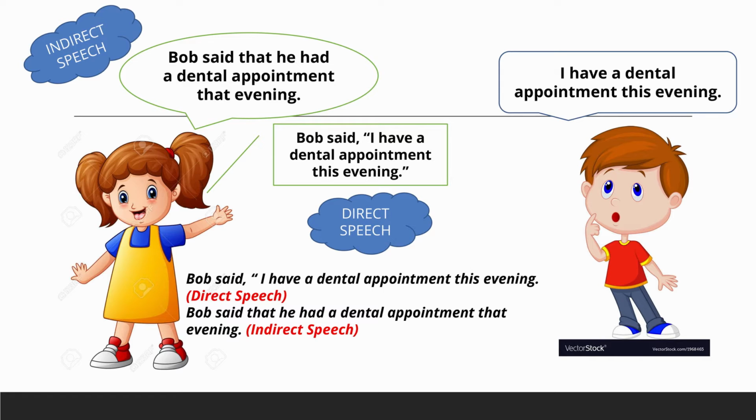But we don't always repeat the other person's words exactly, because the words are not important, the message is important. So we can say it like this instead. Bob said that he had a dental appointment that evening. This form is called indirect speech. It is also called reported speech, because like a news reporter, we are reporting that other person's words.